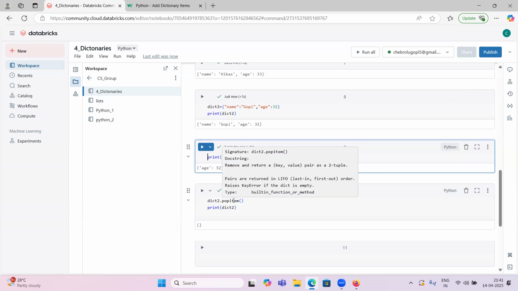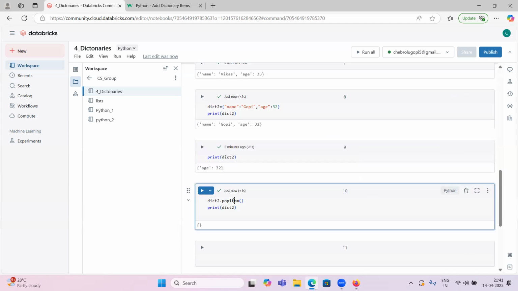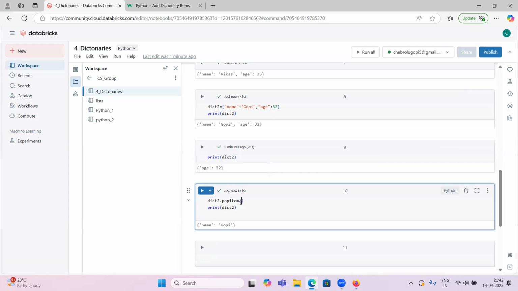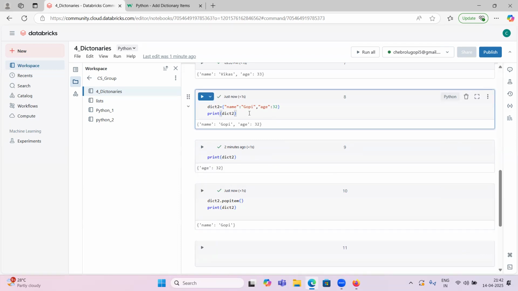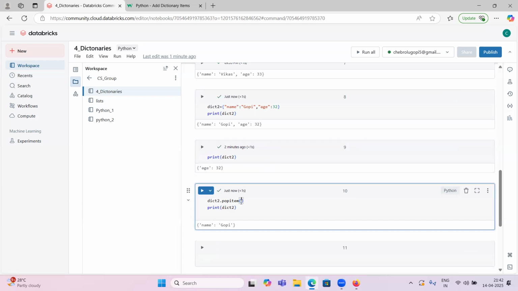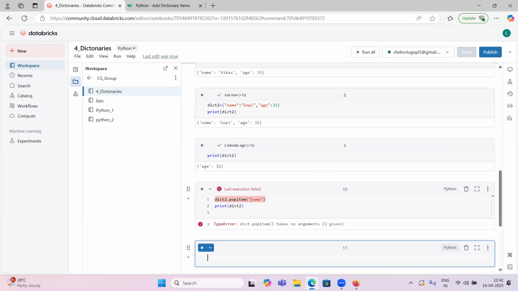Now I applied popitem. In dictionary 2, we have both name and age now. I ran one more time, so we have name and age. When I apply popitem on top of this dictionary, it printed name Gopi. So it removes the last item from here. If you provide something manually, it will delete that one only. Oh, it won't take arguments.